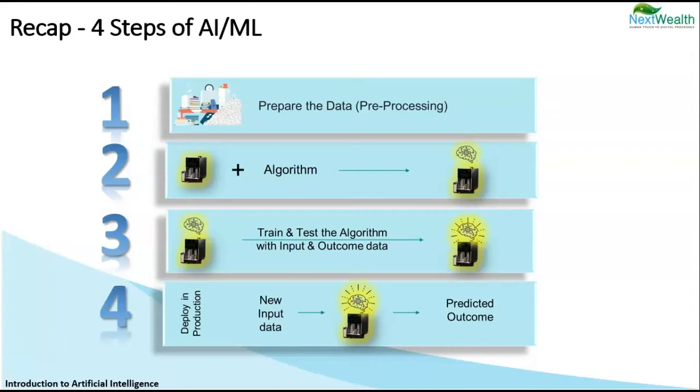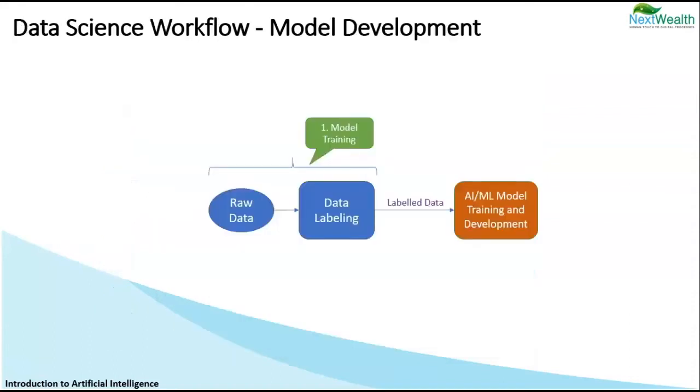Now I am sure you will agree with me that human touch is needed in supervised learning to prepare the training data for the algorithm. The first 3 steps cover the entire development of the supervised learning model. Here we are back to our simple diagrammatic representation. This highlights the work that we, as in Nextwealth, can do as part of this development cycle. How can we be involved here? The raw data and the data labeling for the model development is one place we can work on. This labeled data is used to train the model.